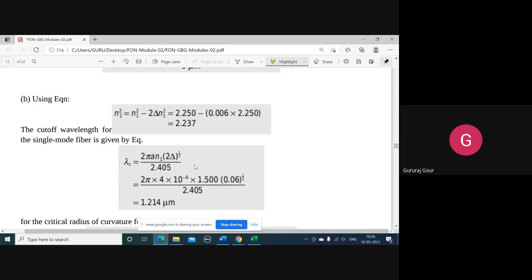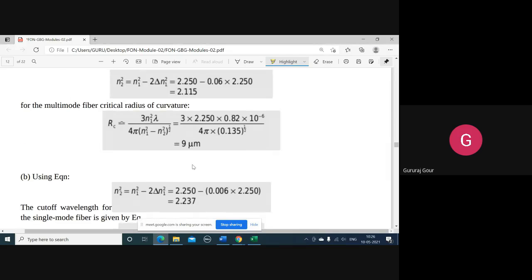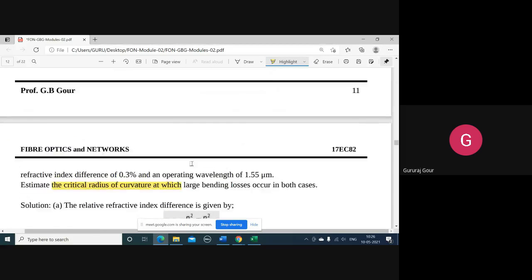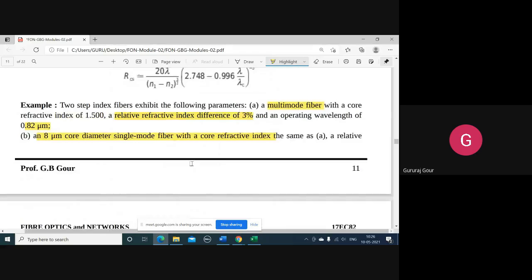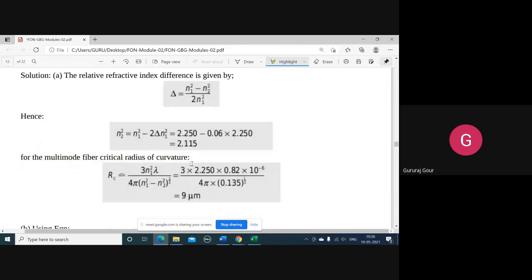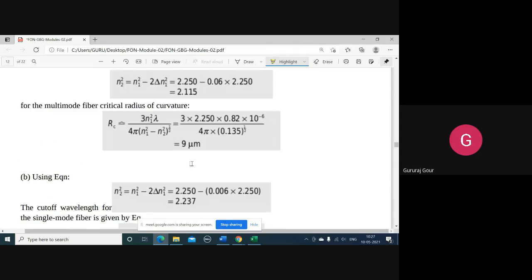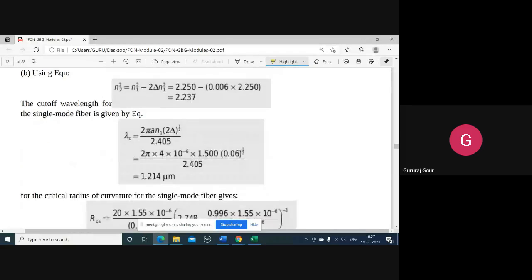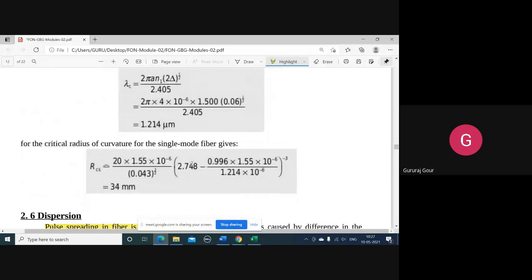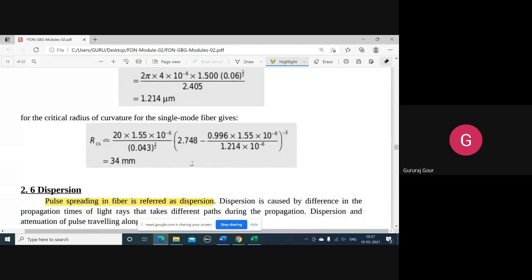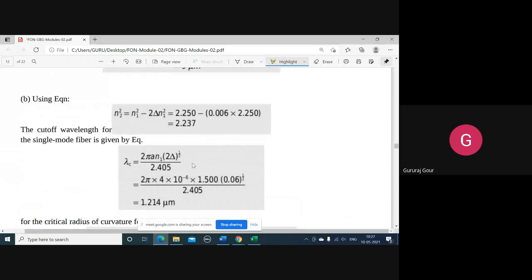You can see many formulas we are using here. So nothing is there in this problem. This has been asked once in the VTU exam. All the things are directly substitutable in the given formula, provided you know the formulas correctly and you know how to use the calculator properly. So this is all about the fiber bending loss.